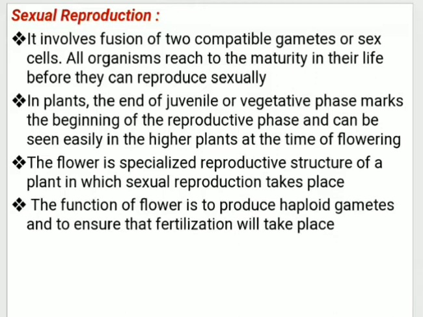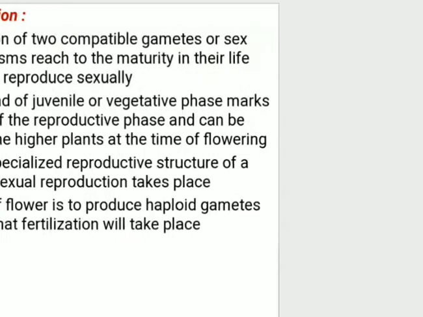Next, the flower is a specialized reproductive structure of a plant in which sexual reproduction takes place. So the sexual reproduction in a plant happens on the flower, and that's why it is a specialized reproductive structure. The function of a flower is to produce haploid gametes. Haploid means having a single set of chromosomes, and to ensure that fertilization takes place. Once those haploid gametes are produced, it leads to fertilization.